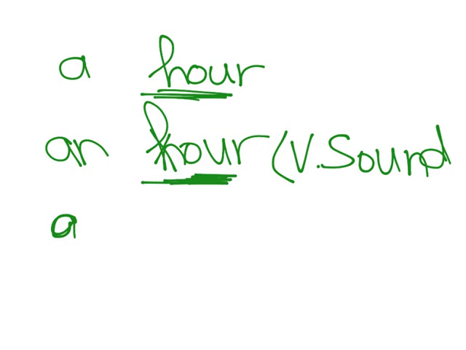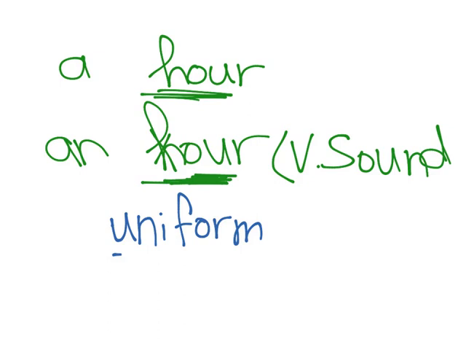The opposite idea of this is the word uniform. Though the word uniform starts with a vowel letter, it doesn't take article an. It takes the article a.